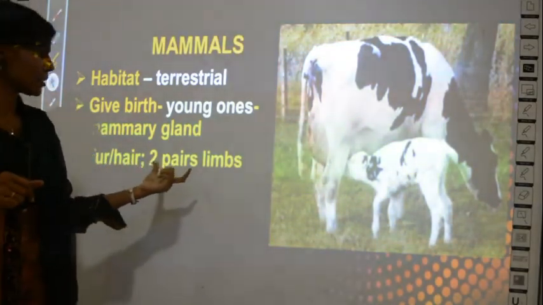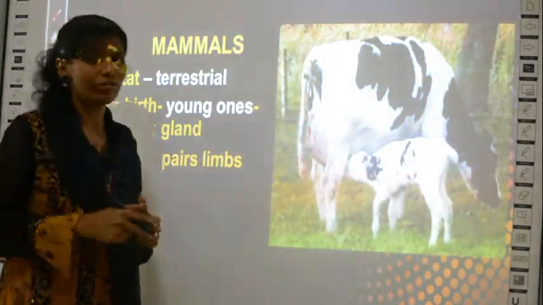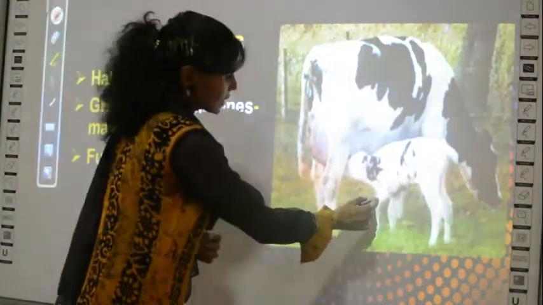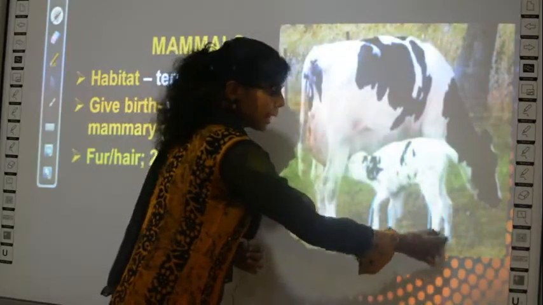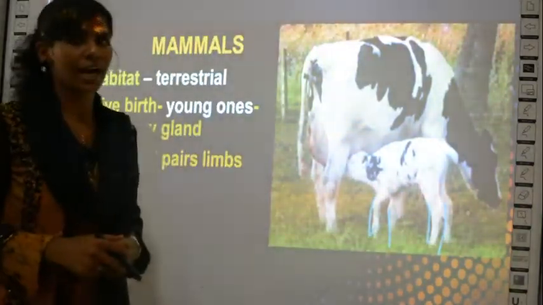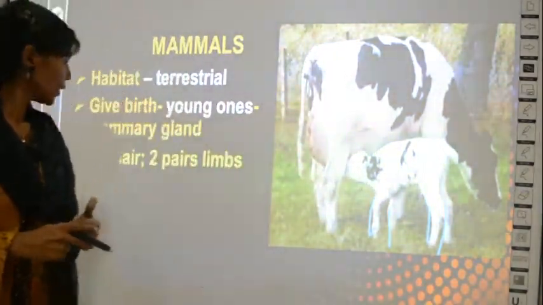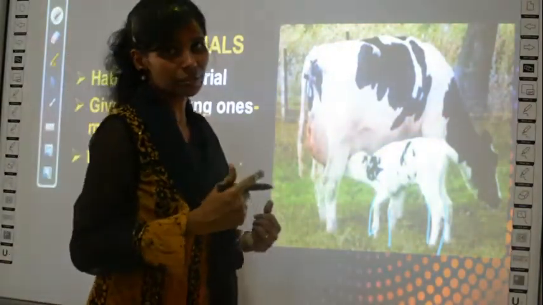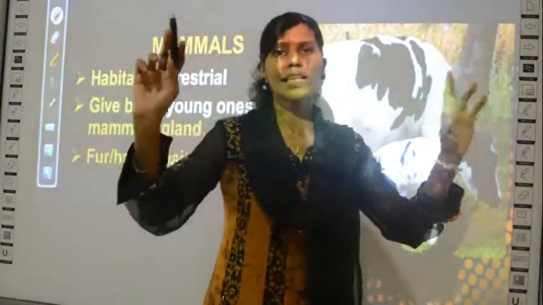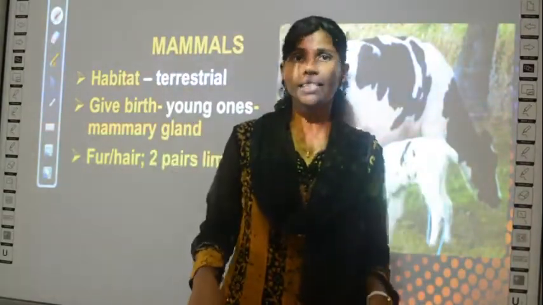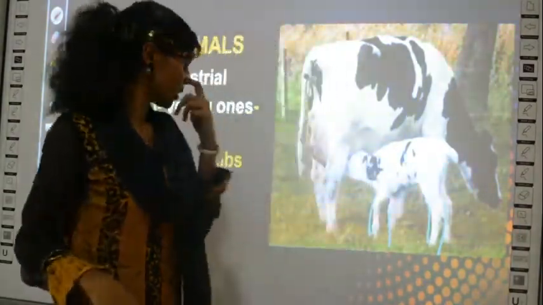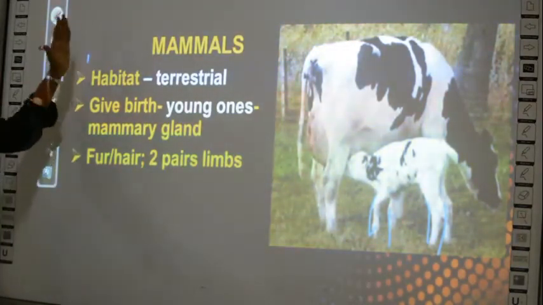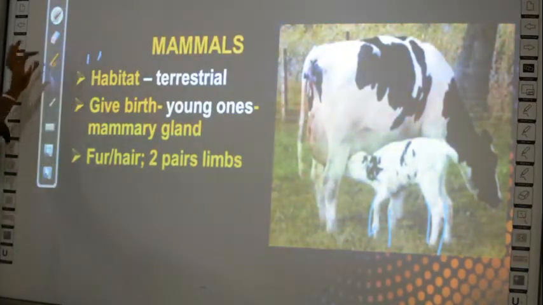And two pairs of limbs. One pair of limbs is the forelimb. The front two legs are called forelimbs and the back two legs are called the hind limbs. Okay, they have two pairs of limbs. For human beings, how can you address the limbs? You can call the hands forelimbs and the legs hind limbs. Okay, so this is about the two pairs of limbs.